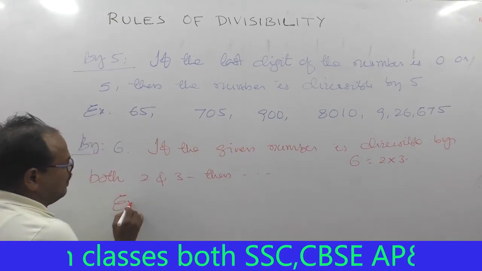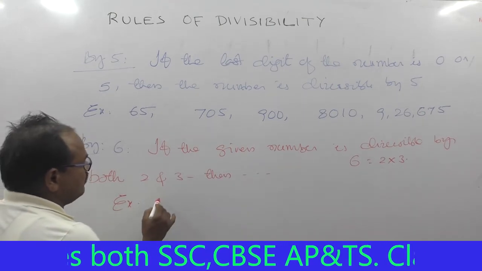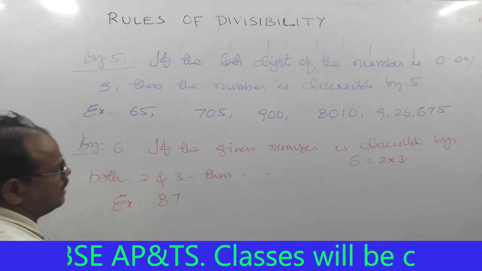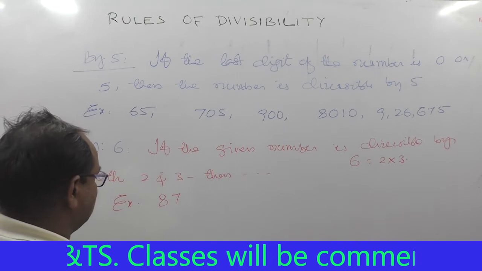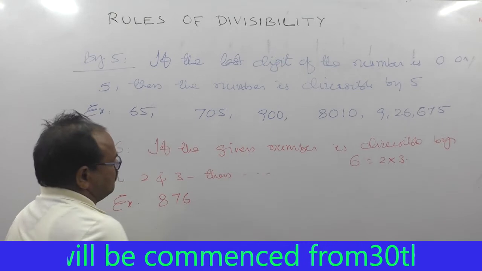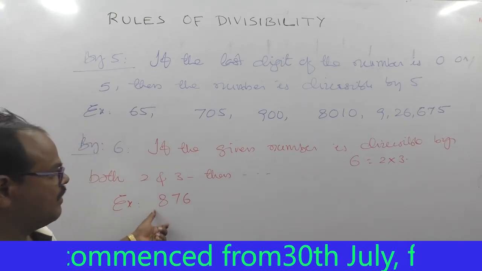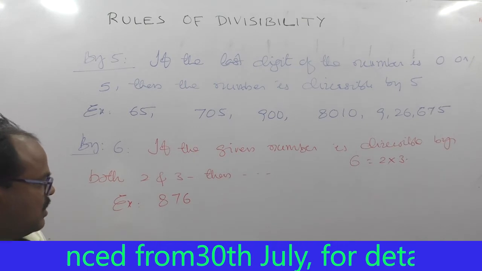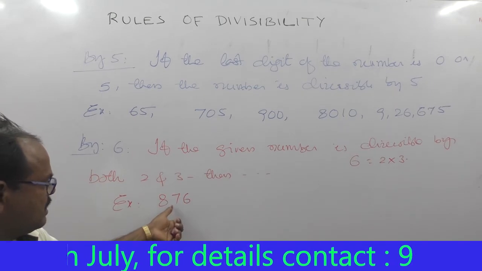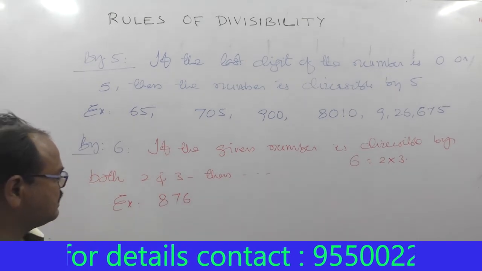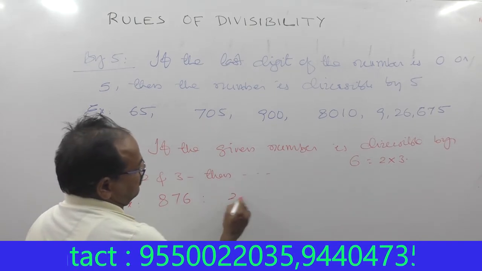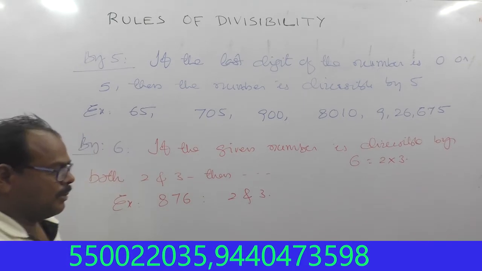Example, you can take 870. The last digit is 0, so it is an even number. For divisibility by 2 it should be an even number, right? Is the sum of the digits a multiple of 3? 8 plus 7 is 15, plus 0 is 15. That's why it is a multiple of 3. Therefore, it is divisible by both 2 and 3. Therefore, it is divisible by 6.